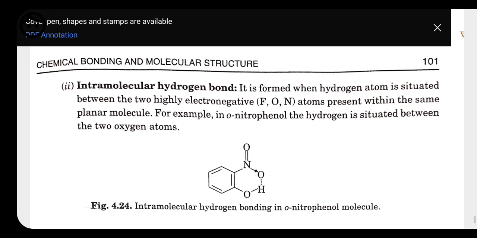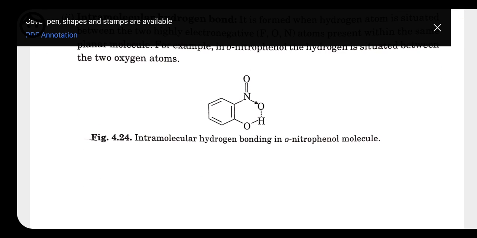But here we have one more type of hydrogen bonding, called intramolecular hydrogen bonding. This type of hydrogen bonding is formed when the hydrogen atom is situated between two highly electronegative atoms present in the same molecule. When two electronegative elements are present in the same molecule, like here we have nitrogen and here we have oxygen, both are electronegative in nature and both have the ability to form hydrogen bond. At that time they both are going to form hydrogen bond. When the hydrogen bond forms in the same molecule only, that is called intramolecular hydrogen bonding. So these are the two types of hydrogen bonding.